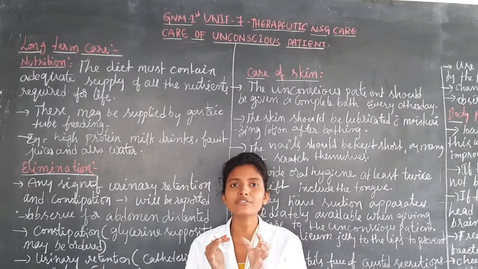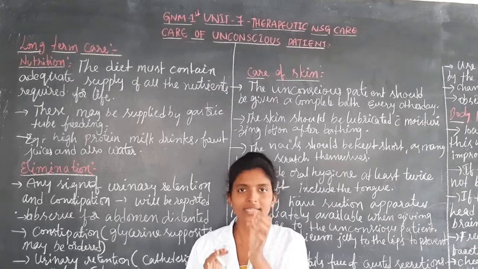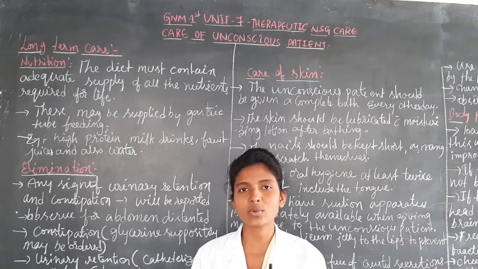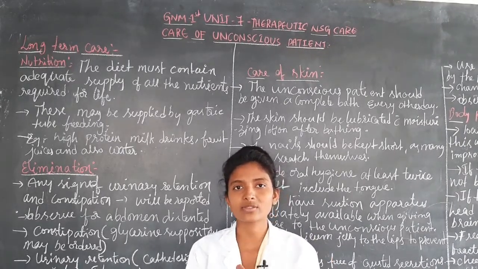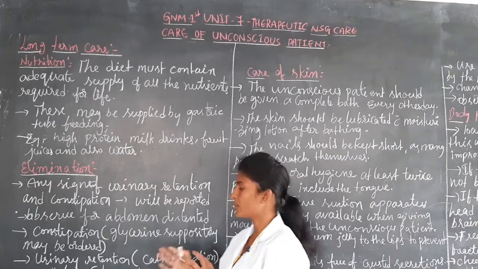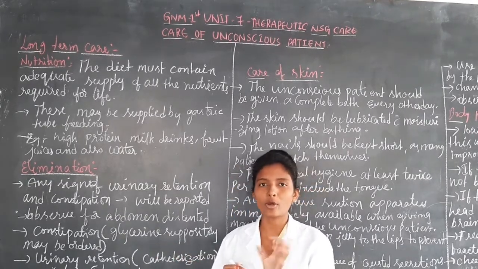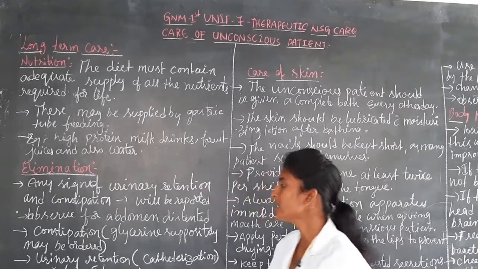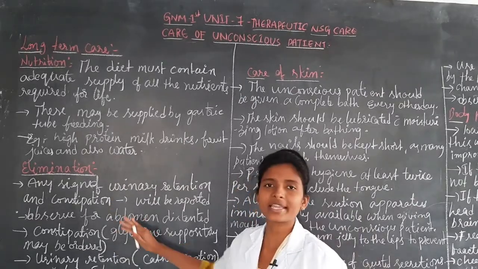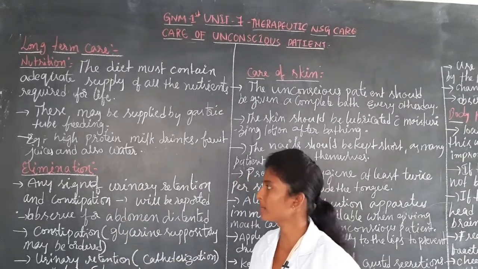So according to the physician's order, they have to provide the syrups and tablets, whatever the physician has advised, for proper bowel movements. So next, these are the things we can see in the elimination part.